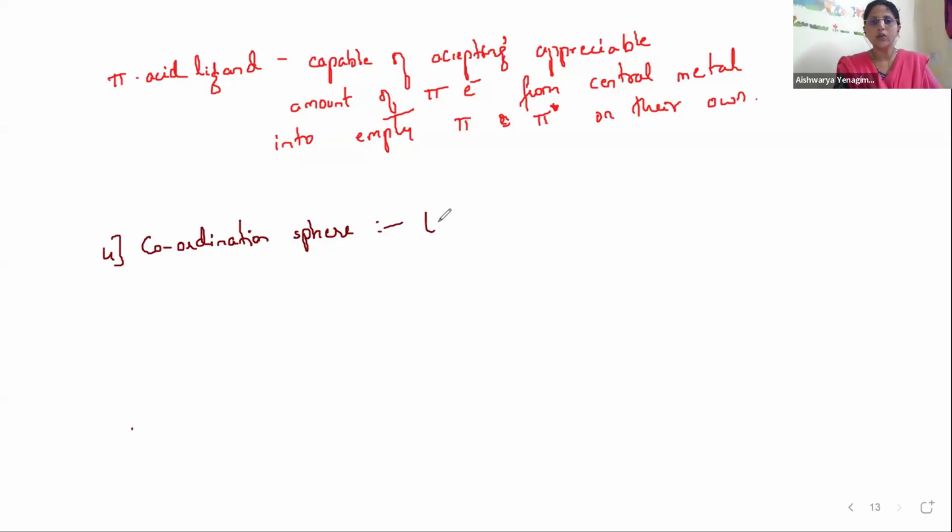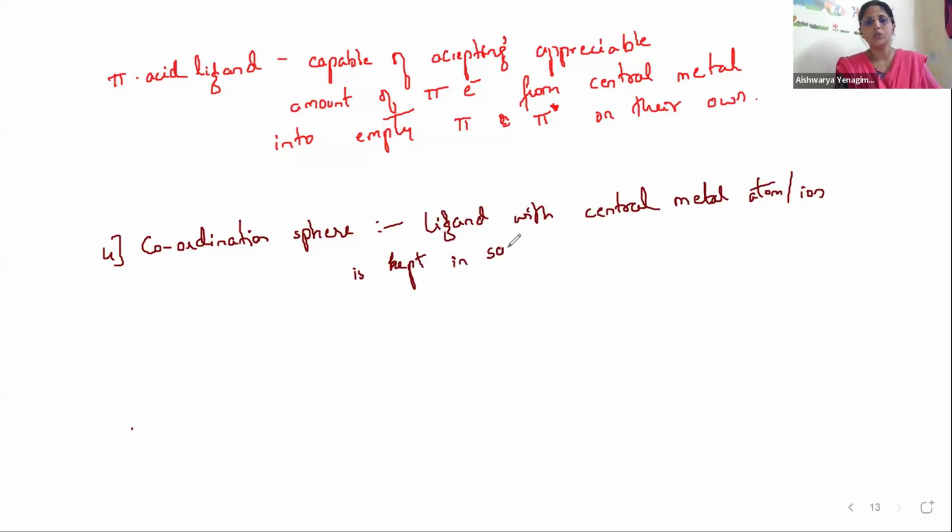So what is the coordination sphere? It is the ligands with the central metal atom or ion kept in a square bracket, and it retains its identity. That is called the coordination sphere. Let me write an example to make all the things clear. Okay, so let us take an example here.